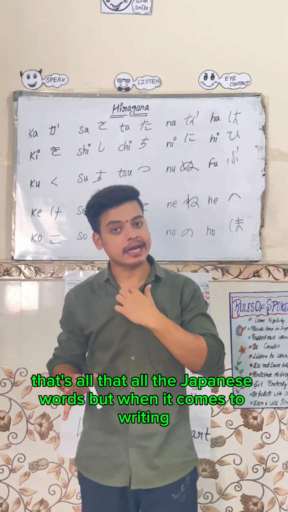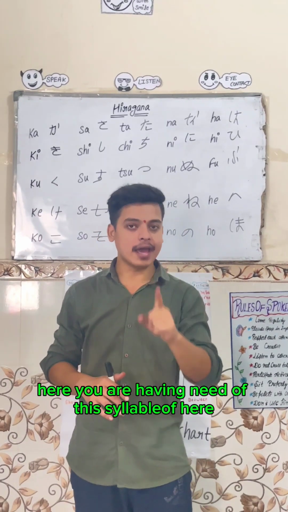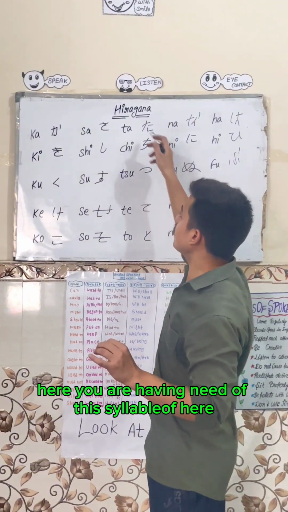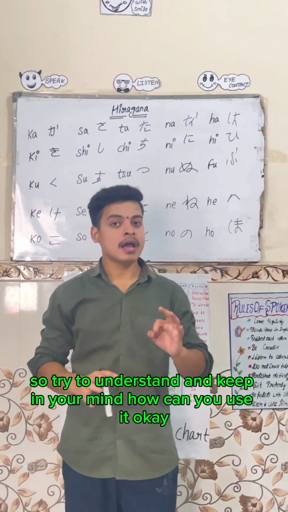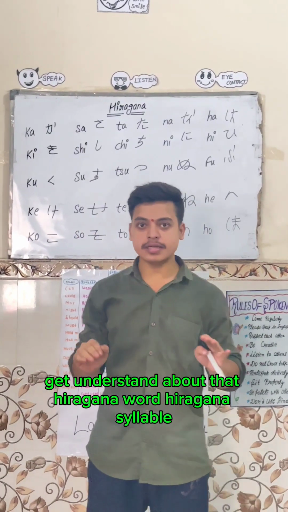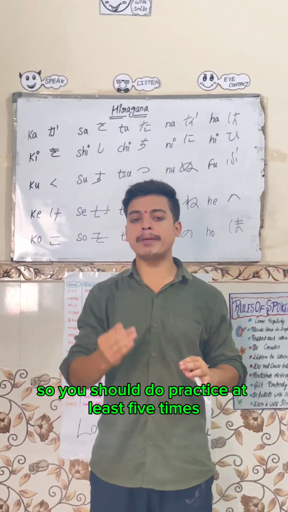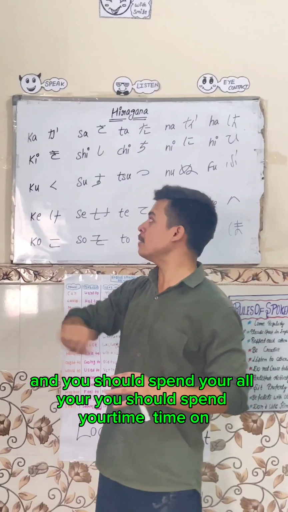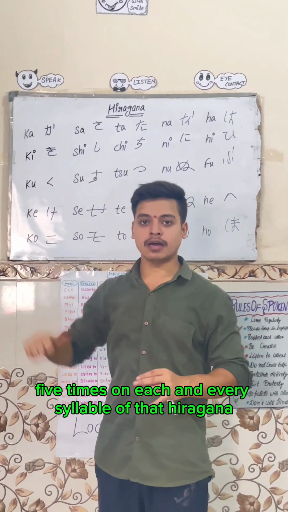But when it comes to writing them in Japanese format, you need these hiragana syllables. So try to understand and keep in mind how to use them. Even if you are writing for the first time, you will not understand hiragana right away, so you should practice at least 5 times on each and every hiragana syllable.